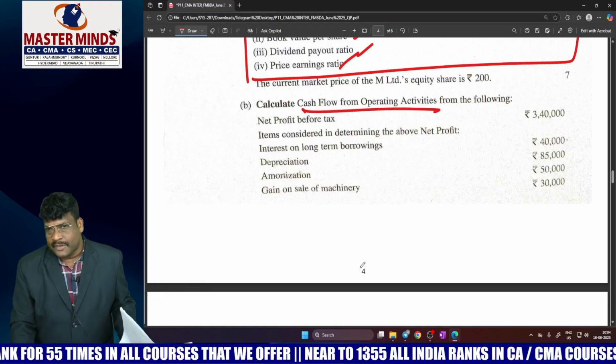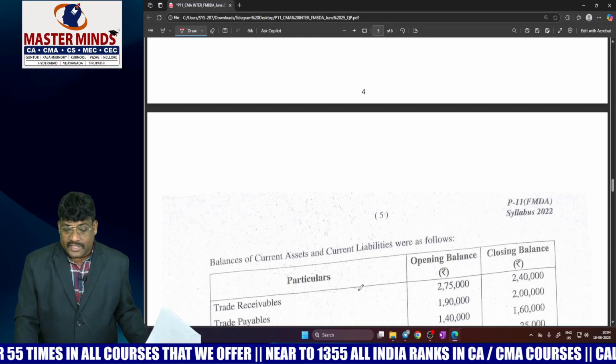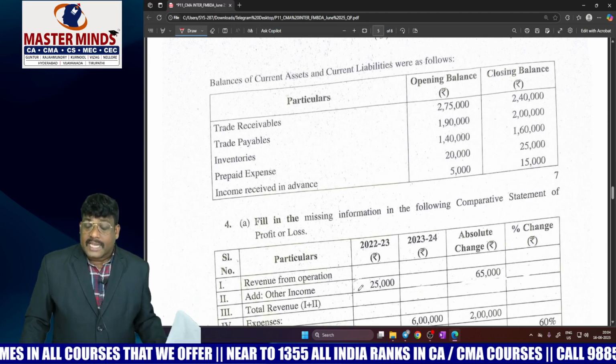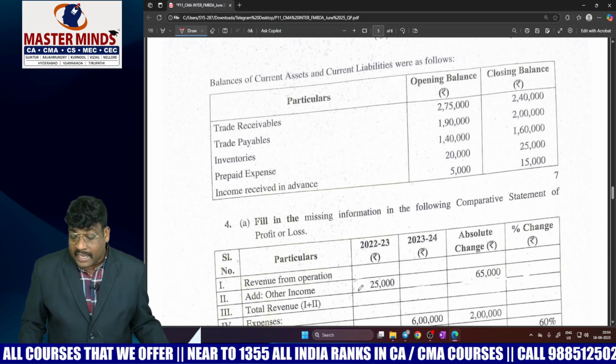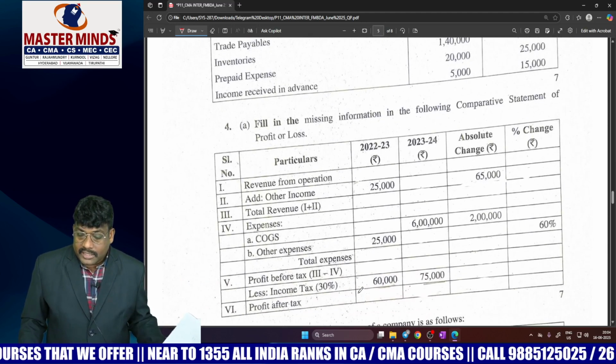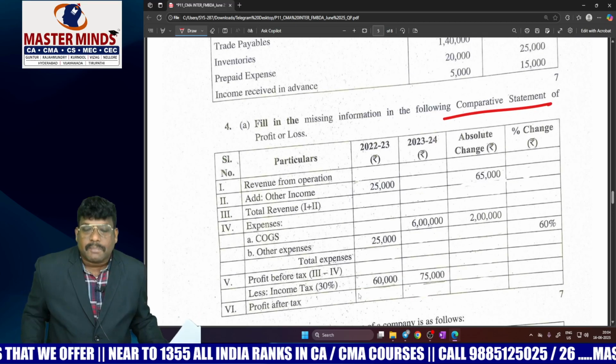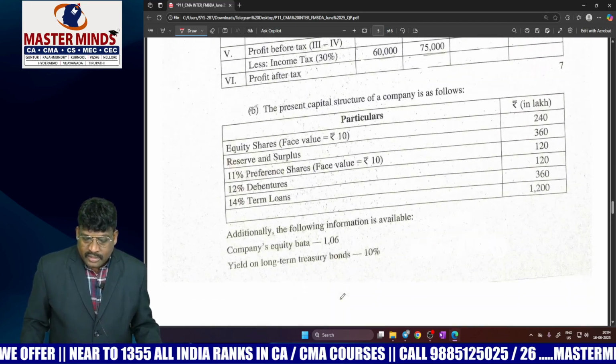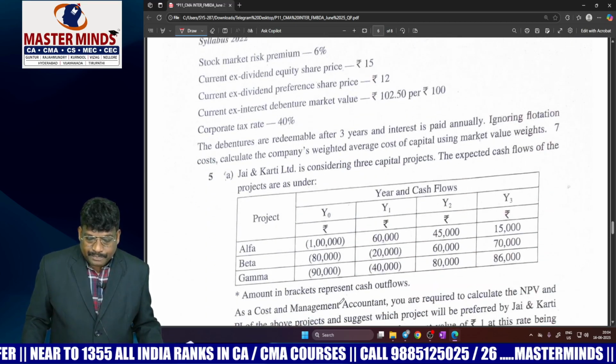This question is from the cash flow statement. Last time they asked the funds flow statement. This time they asked the cash flow statement, that is, calculation of cash from operations. Thereafter comparative statement analysis. This is also a direct question, which is covered in our material.